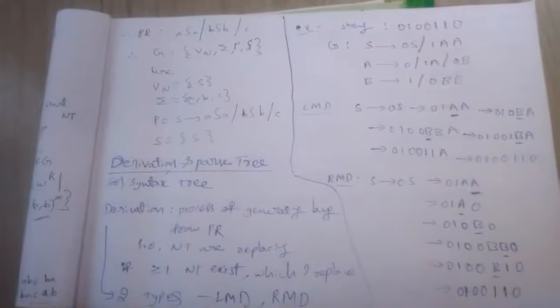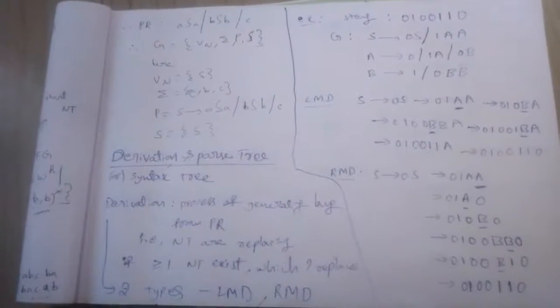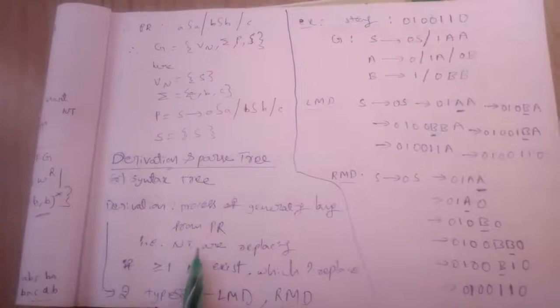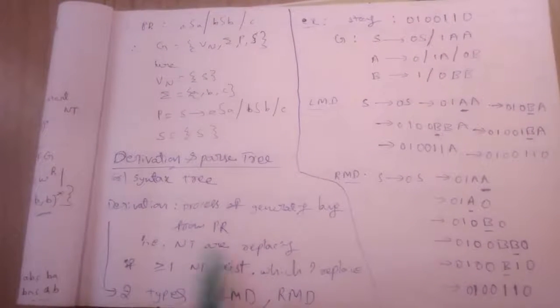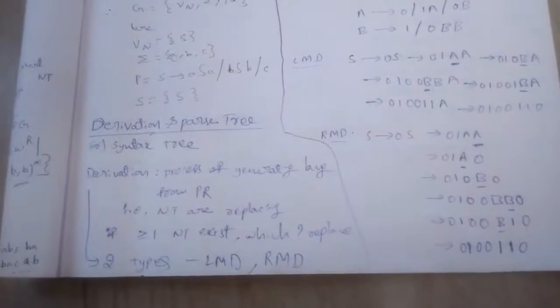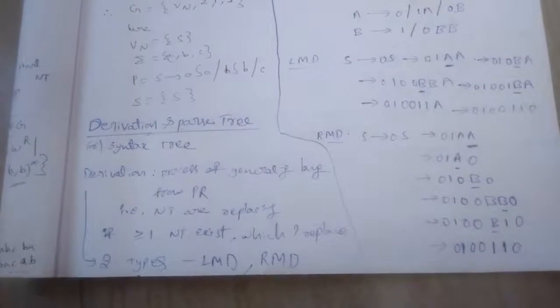That is how we generate the language: we replace the non-terminals. The non-terminals in the production rules can be replaced using the given production rules.